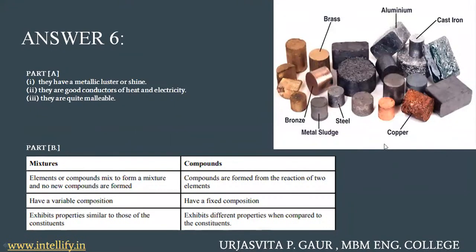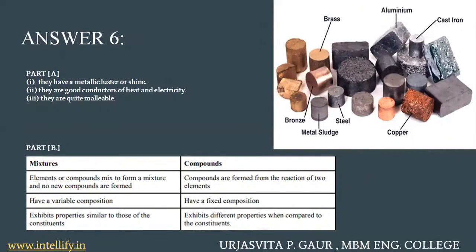So, the three properties of metals we're going to discuss: first, they have a metallic luster or shine, that is, they're shiny in appearance. The second property is that they are good conductors of heat and electricity. Now, why does this happen? Because these metals have free electrons. These electrons are responsible for the conduction of electricity, and that is why you have copper used in your electric line systems, and you have aluminum used in various automobiles, as well as in aeroplanes, because they are good conductors of heat and electricity.